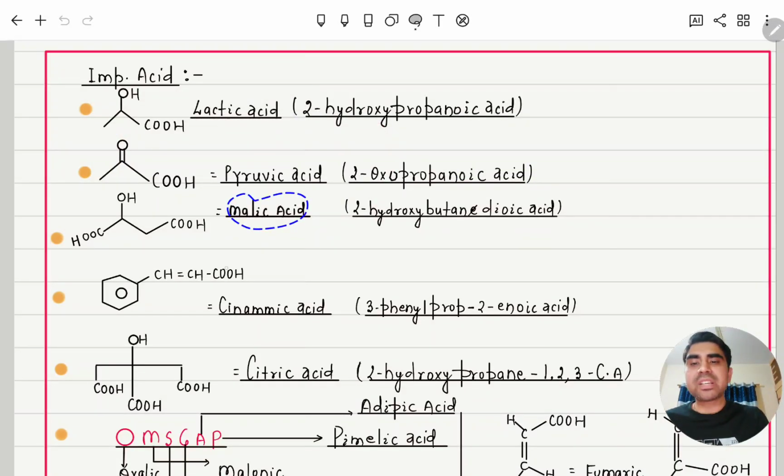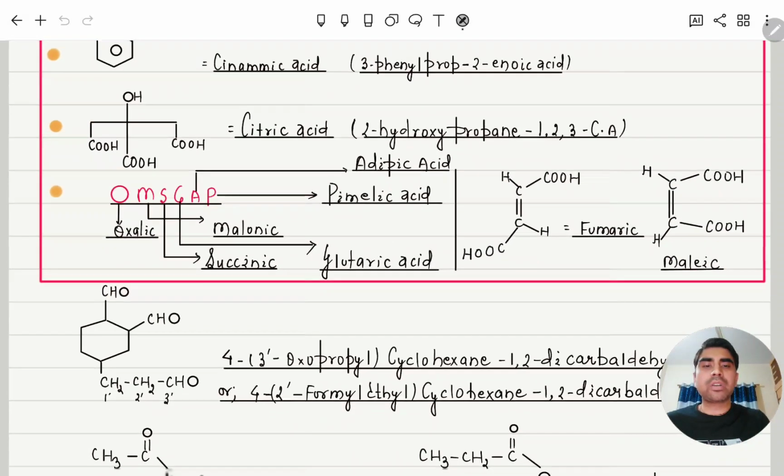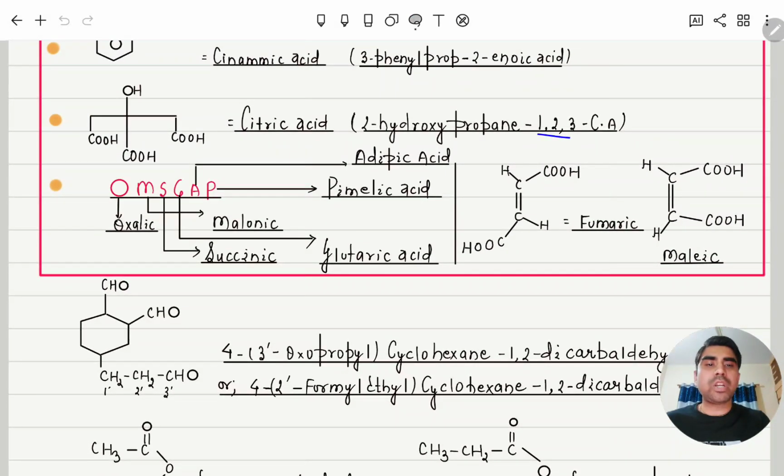Similarly, this is malic acid, 1, 2, 3, 4, so at 2 hydroxy. This is cinnamic acid, very important, 3-phenylprop-2-enoic acid. This is citric acid, 2-hydroxypropane-1,2,3-tricarboxylic acid. New IUPAC rule, directly attached to the main chain, 1, 2, 3.